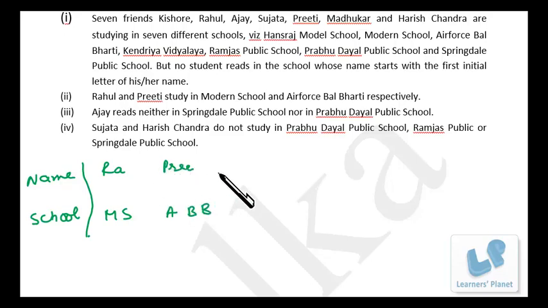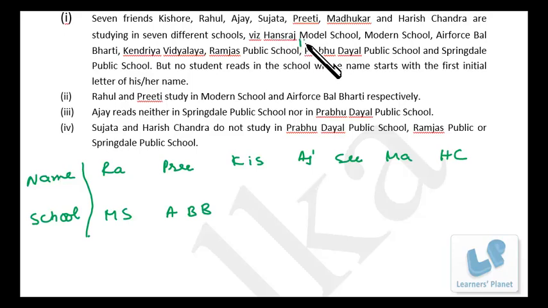So now Rahul, Preeti, Kishore, Ajay, Sujata, Madhukar, and Harish Chandra. Okay. Now for Harish, if we talk about, Harish doesn't study in Prabhudayal, Ramjas, Springdale, MS, ABB, and Hansraj. Right? So he is left with, first what I do, I just write down the short names.